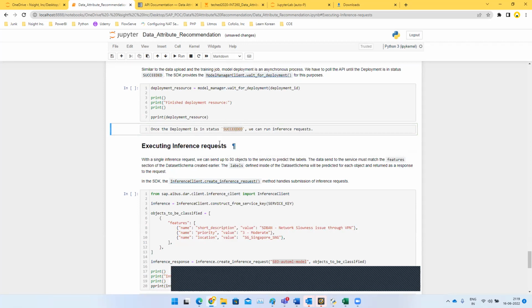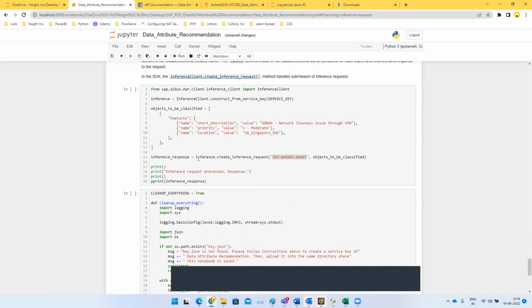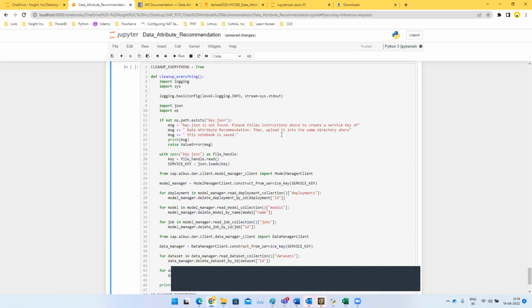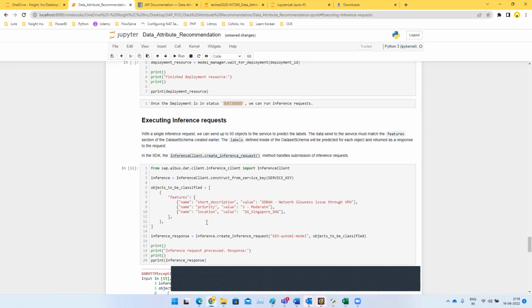Once the model has been deployed, we would be testing our model using the below script, where we would be trying to classify this feature, where I'm passing in a short description, the priority and the location, as you're seeing over here, and I'm trying to see what would be the expected classification. And once I run this, I would be getting the expected